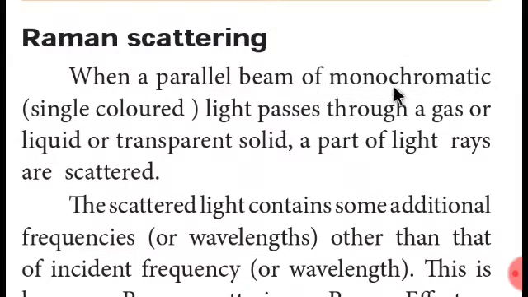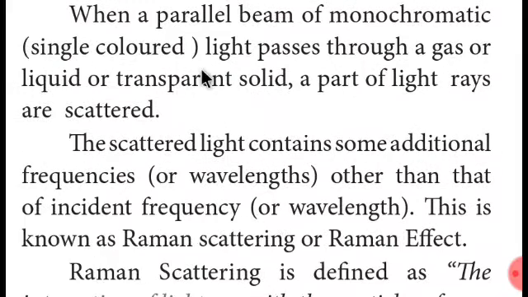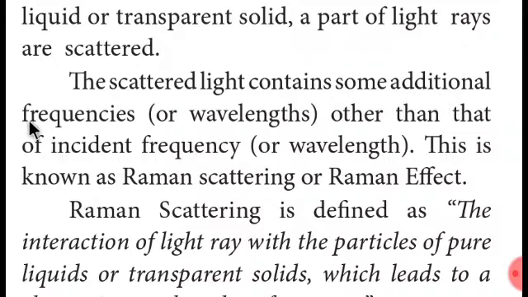When a parallel beam of monochromatic light, single colored, either pure red or pure blue, passes through a gas or liquid or transparent solid, a part of the light rays are scattered. This is what he discovered. We'll be understanding it in higher classes. The scattered light contains some additional frequencies other than that of the incident frequency. This is known as Raman scattering or the Raman effect.